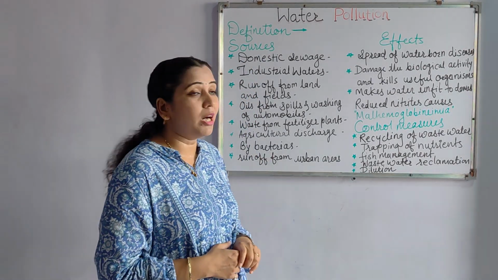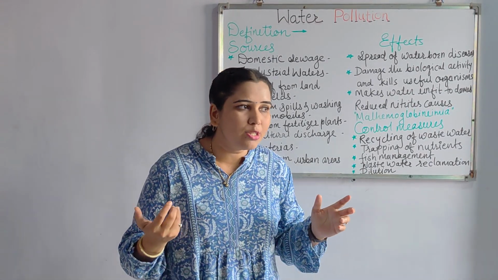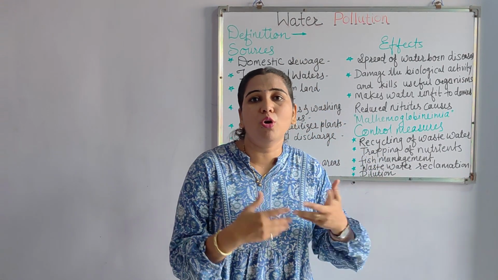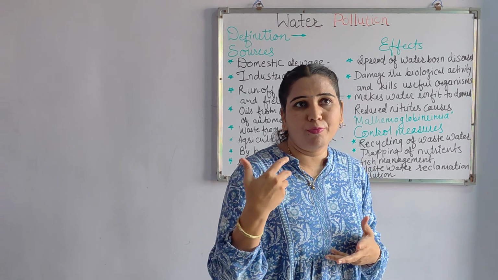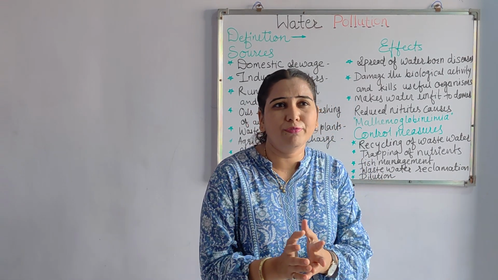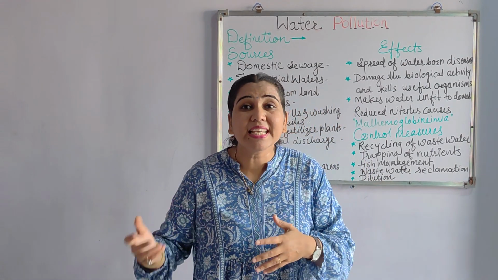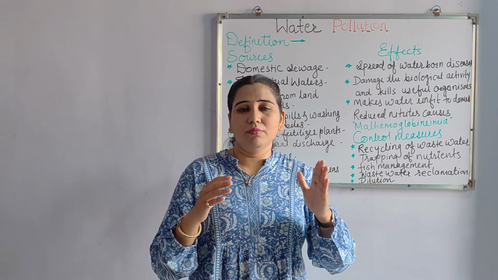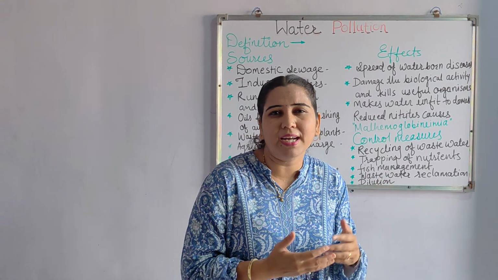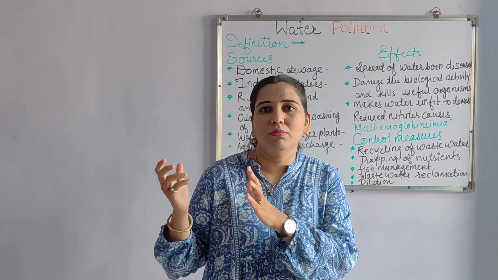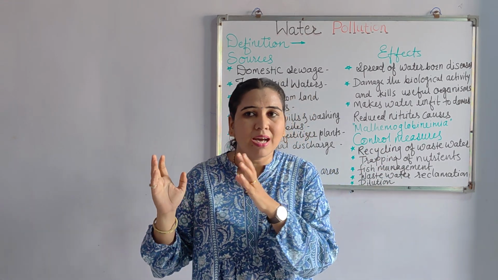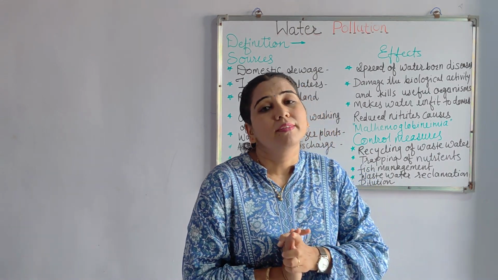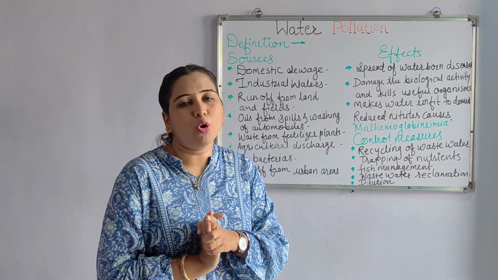And runoff from the urban areas. From the urban areas, you know, guys, civilization is going on day by day, and there are a lot of sinks for water, from the small level, then particularly from human beings, from the feces, and those sinks are a source of water pollution.